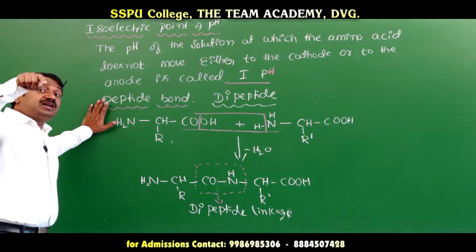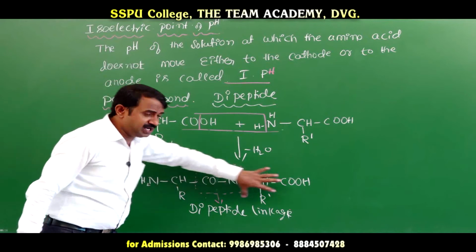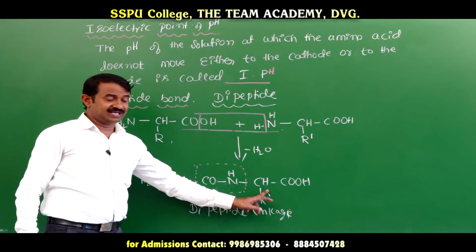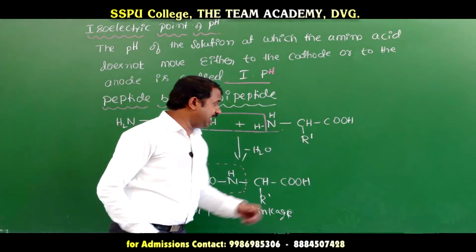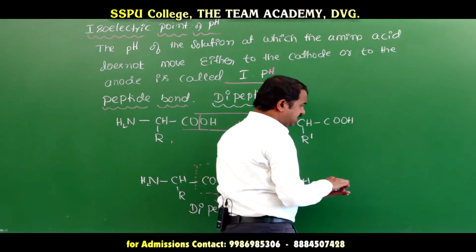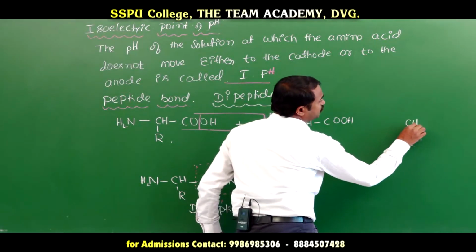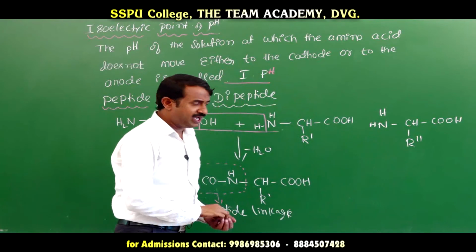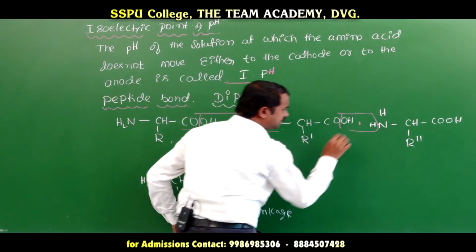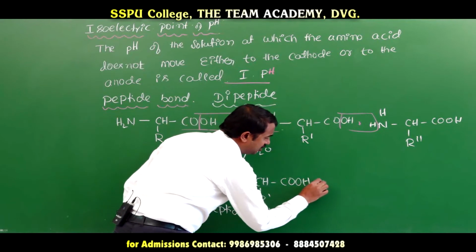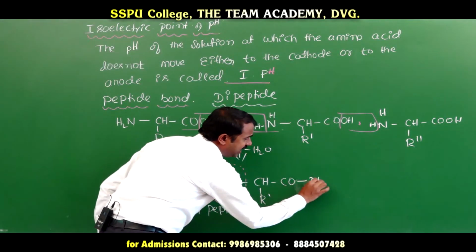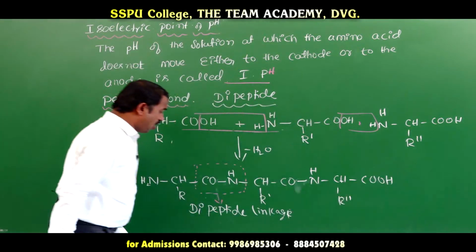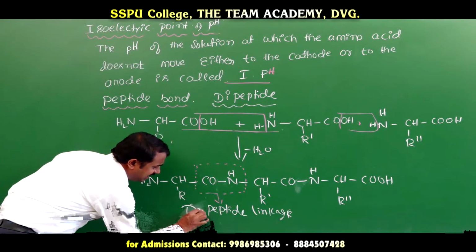How many peptide bonds are present in a dipeptide? Only one peptide bond and two amino acids. Next, for a tripeptide, you take another amino acid, R dash CH COOH, and here also NH2. Here also inter-elimination of water molecules, giving NH CH R dash COOH. This is called a tripeptide.